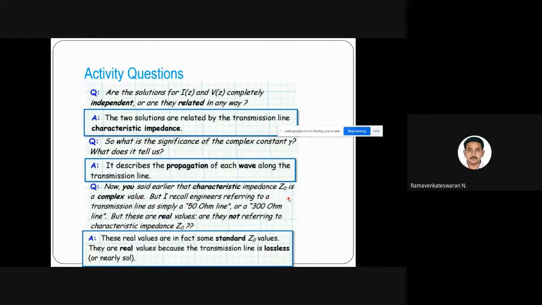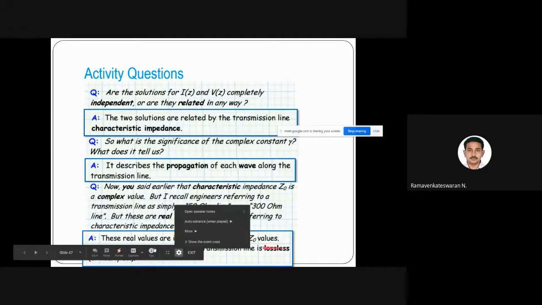The next question is about the 50 ohm and 300 ohm lines we usually refer to, which is the characteristic impedance of the line. So what does that mean? We always choose standard values or real impedances, because a real impedance is not a complex number, it has no imaginary part, and only a real impedance will have nearly no loss. It is lossless. I think you can see it here.